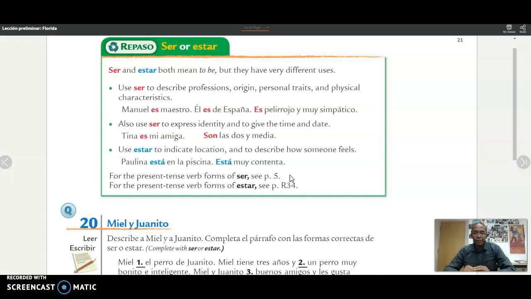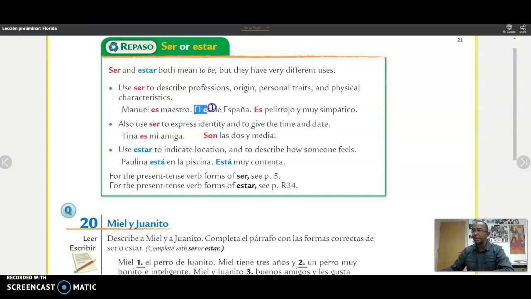Ser or estar. So as you can see right here in this chart, ser and estar both mean to be, and they have different uses, okay? When you use ser, you describe professions, where someone is from, origin, personal traits such as soy alto, soy bajo, soy moreno, soy rubio, and physical characteristics, right? Also, for example, in this sentence, Manuel es maestro. That's a profession, so that's why you use a form of the verb ser.